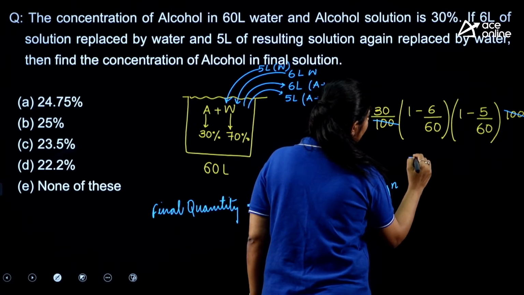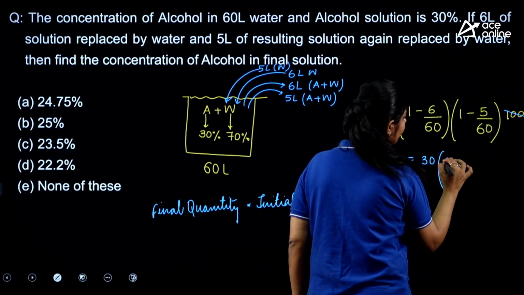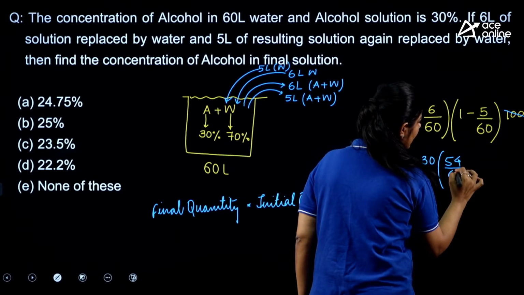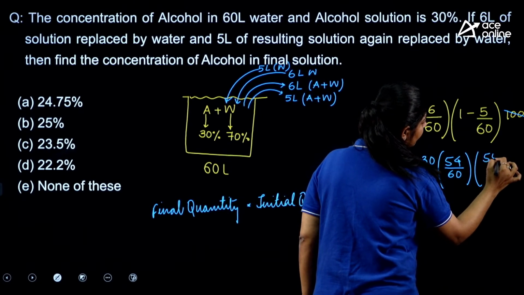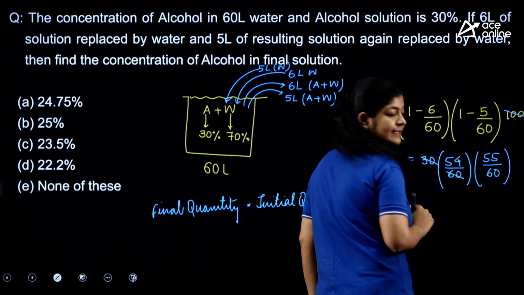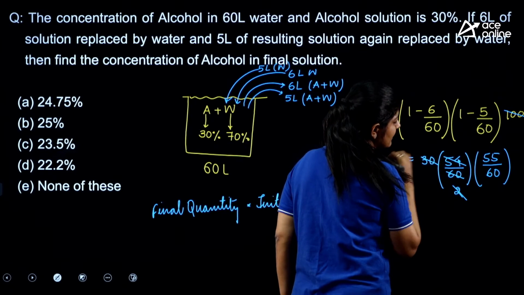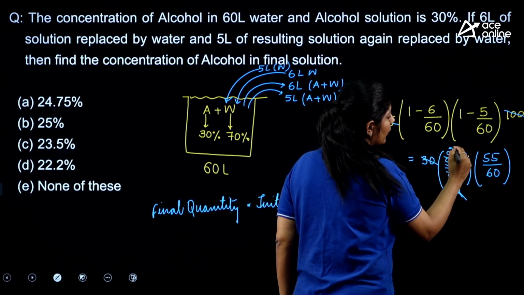So what are we getting? We are getting 30 multiplied by 54 by 60, and 55 by 60. This 30 and this 60 are eliminated, we get 2 over here, this and this are eliminated, and here we got 27.